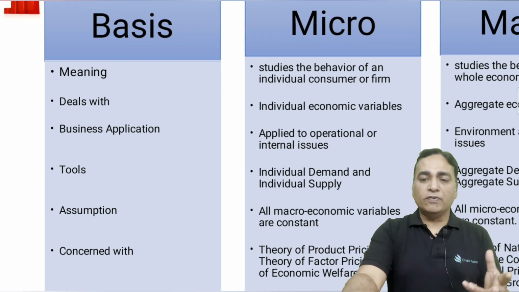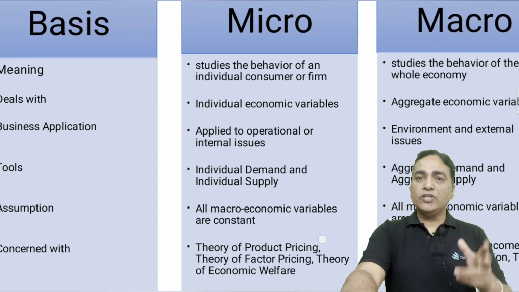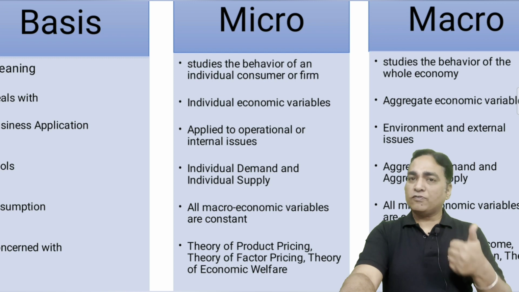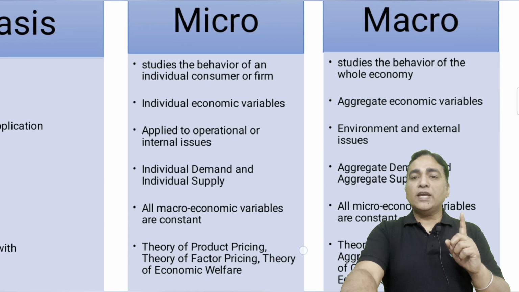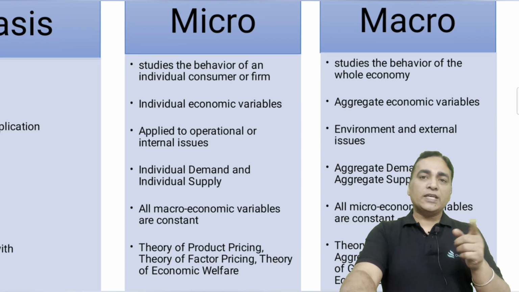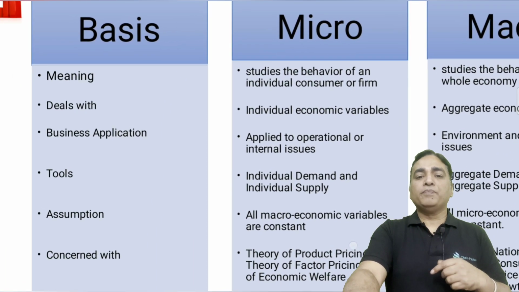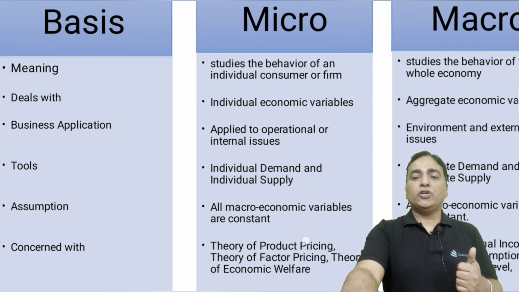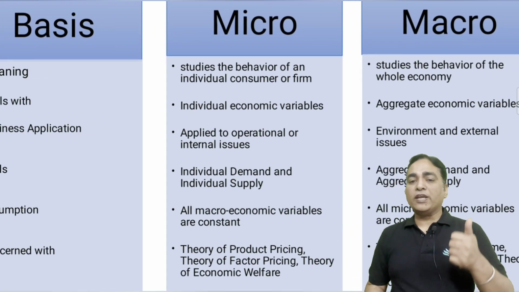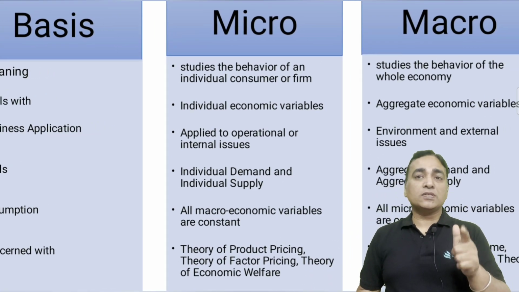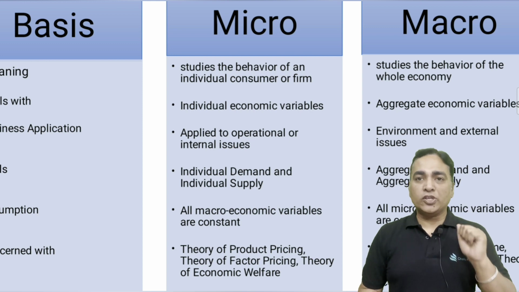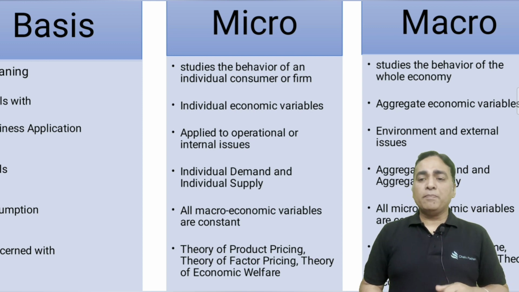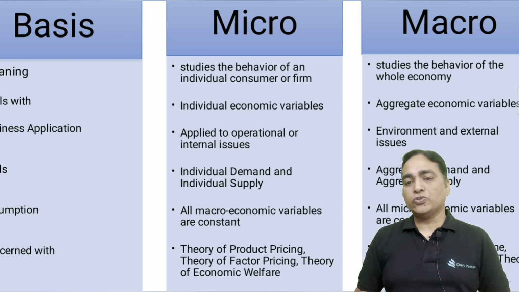Secondly, what does it deal with? It deals with the individual economic variables in case of micro. It deals with the aggregate economic variables in case of macro. The business application, where can we apply it to? We apply it to operational or internal issues. This is true in case of micro. Where can we apply macro? Macro is applied to external or environmental issues.